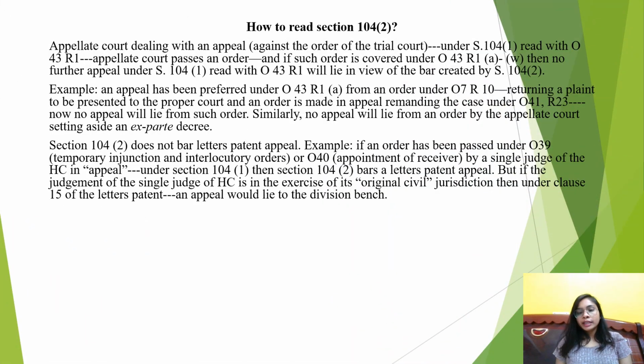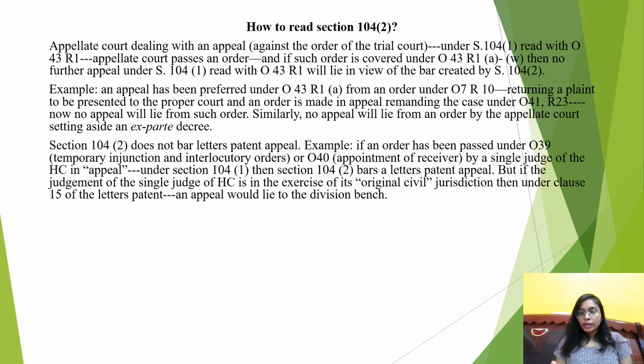Now, how do we read Section 104 clause 2? When you read Section 104 clause 2, you will find that it says that no appeal shall lie against an order which has been passed in appeal. So how will you study this? Let's take an example. Let's say there is a trial court which has passed an order.